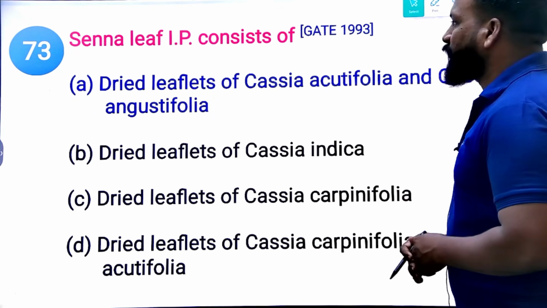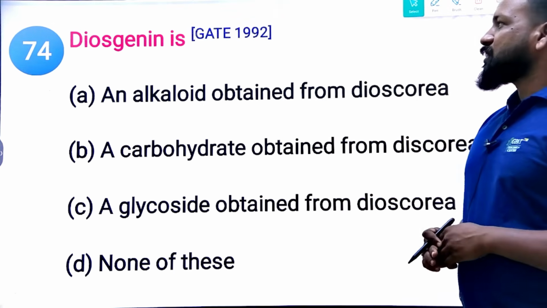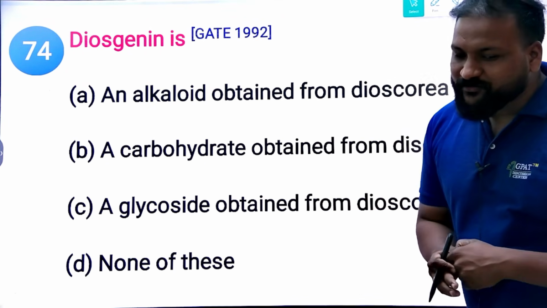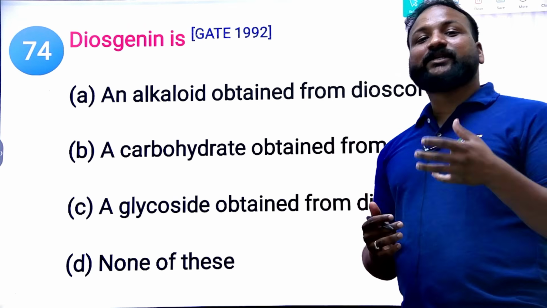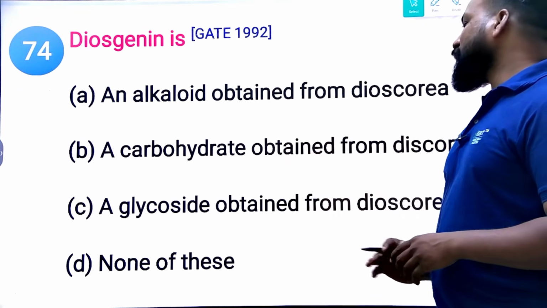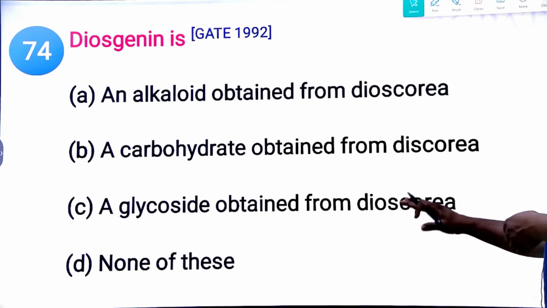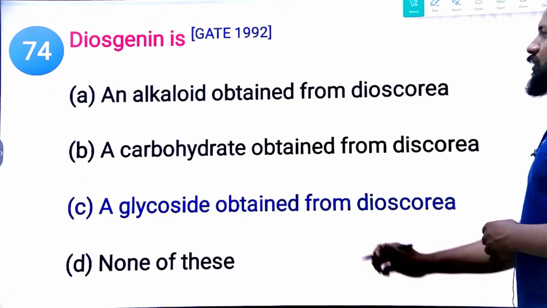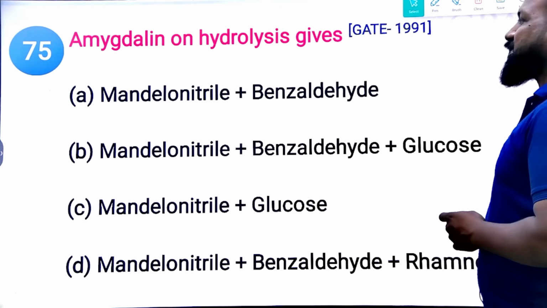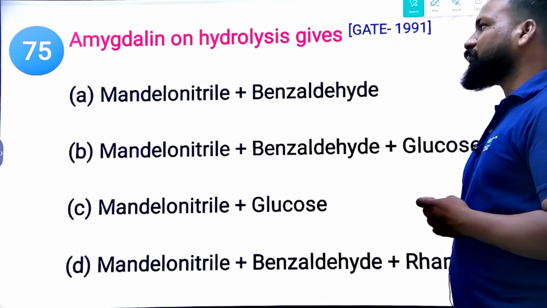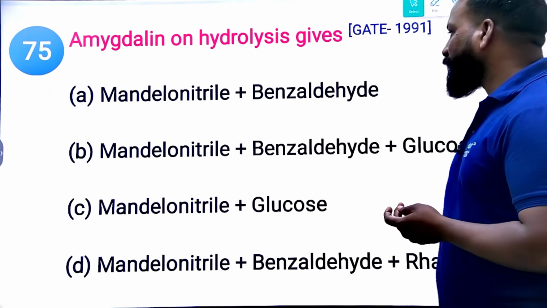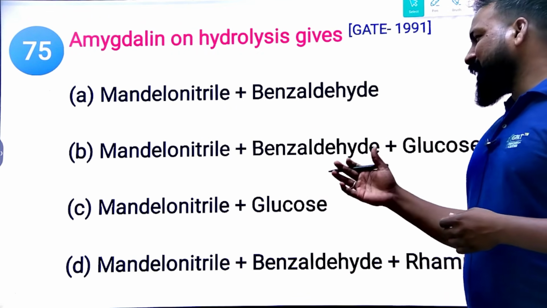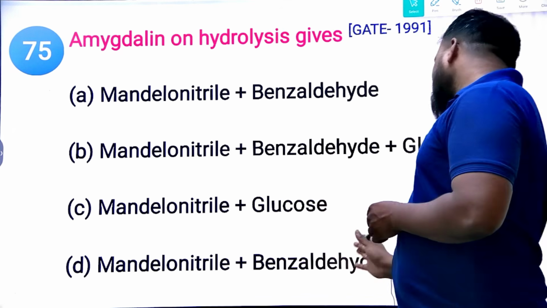Yes. Family Leguminosae. And diosgenin. So what is diosgenin? Whether it is an alkaloid, a carbohydrate, or none of this. We already know diosgenin is a steroidal glycoside, obtained from Dioscorea deltoidea, Dioscoreaceae family. So the right answer is Dioscorea. Yes. Amygdalin on hydrolysis gives mandelonitrile and benzaldehyde, mandelonitrile, benzaldehyde and glucose, mandelonitrile and glucose, and mandelonitrile and benzaldehyde plus rhamnose.